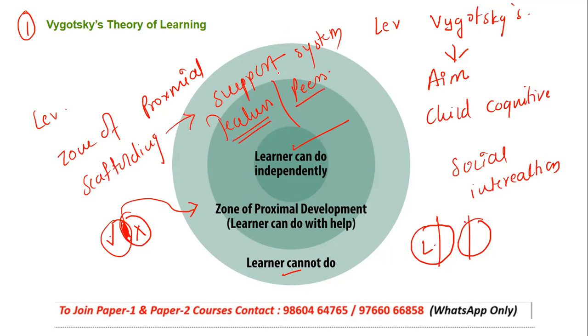And the scaffolding or support system is given as long as it is required. The moment the learner knows how to go ahead on his own, the scaffolding is taken out. So that particular area is called the zone of proximal development, where you, as a teacher or as a peer, have given assistance, and the student has developed, has studied, and now can do things on his own. So you have provided that assistance, and you call it either scaffolding or the zone of proximal development. Is it clear?